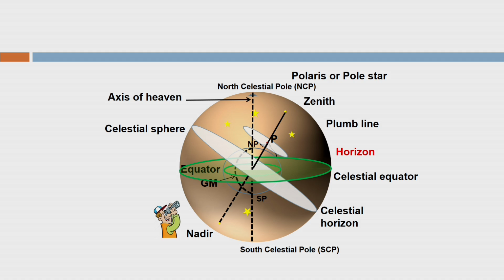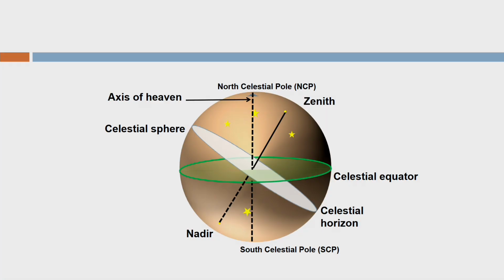You can see the green line here, which is developed by extending the equator of the earth. That green circle, containing the equator of the earth and also the center of the earth, creates a plane. In this plane I have the celestial equator and the center of the earth. Such a plane formed by the celestial equator is called the celestial equatorial plane.